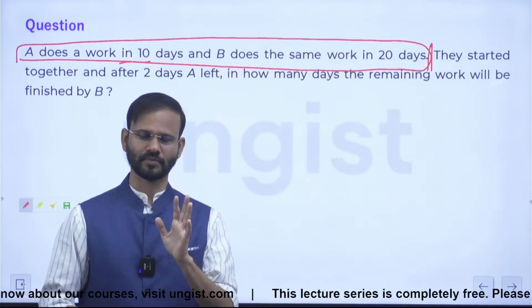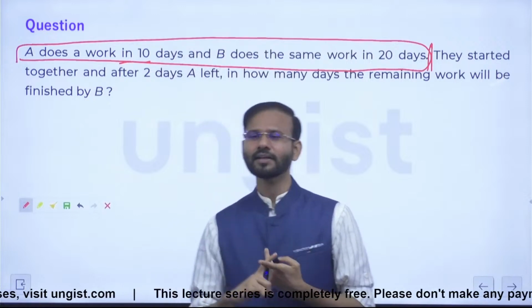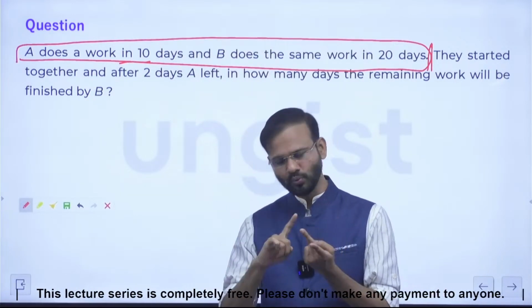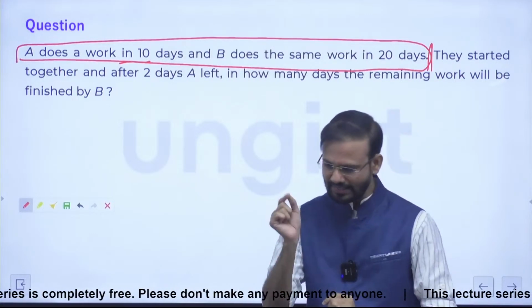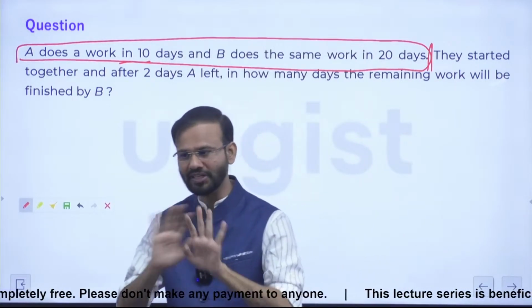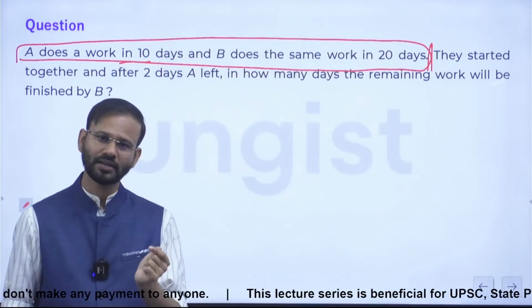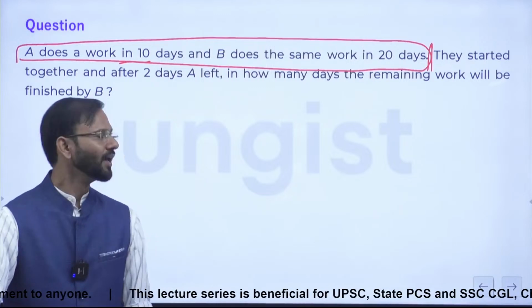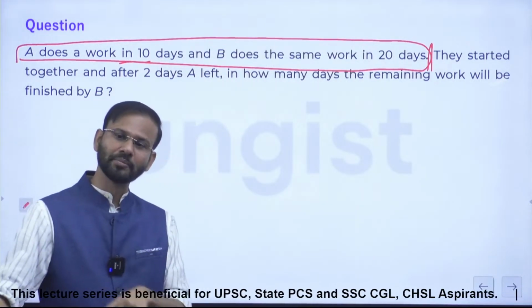Think on it. If in 2 days A and B are working together, so in those 2 days, A will be doing 4 days of work of B and B will be doing 2 days of work of B, yes or no? So in those 2 days, 6 days of work of B will be finished. Yes or no? And after that, A left. Now B has to complete the remaining work.